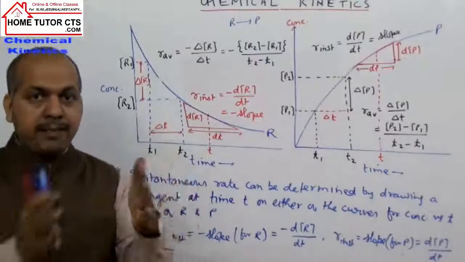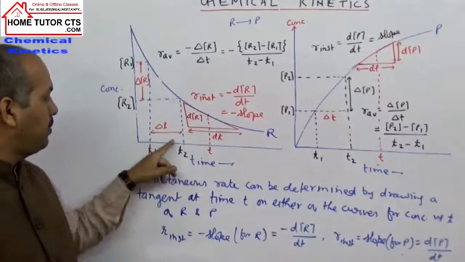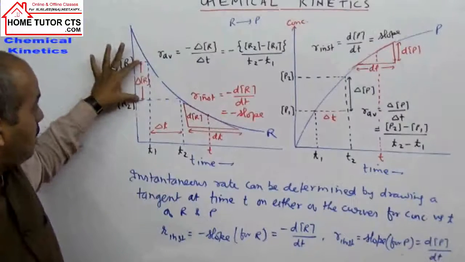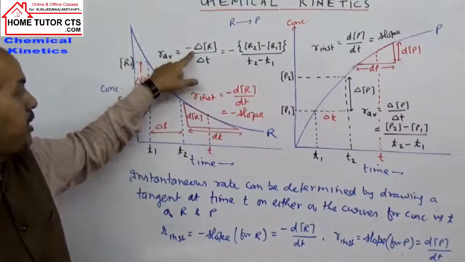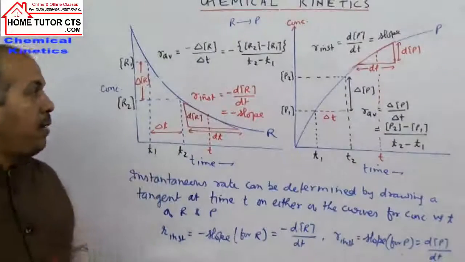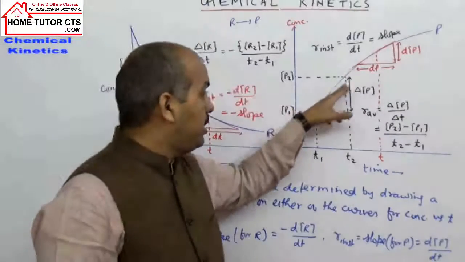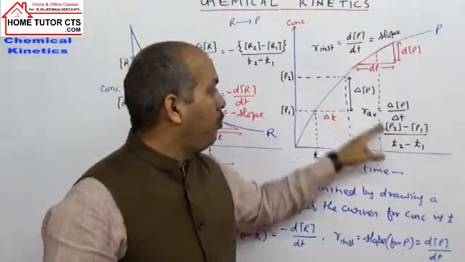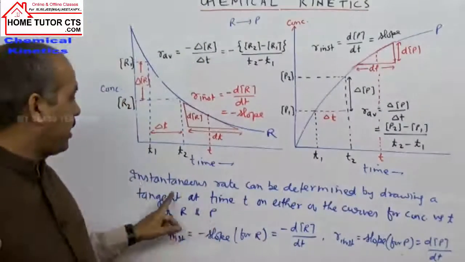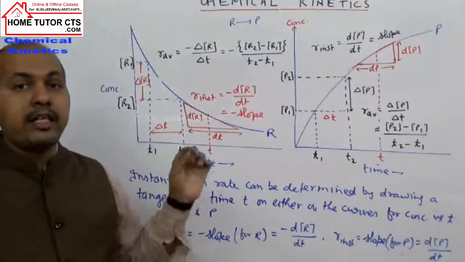In average rate, we take a sufficient time interval, and then in that time interval, the change in concentration is called the rate of disappearance, divided by time taken, taken as the average rate. For the product also, the increase in concentration by time taken will give the average rate of reaction, and the second rate is taken as the reaction instantaneous rate.